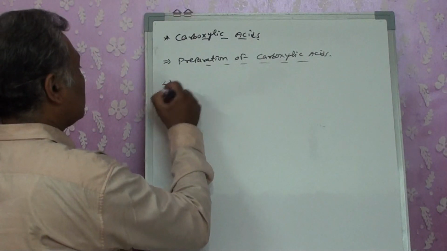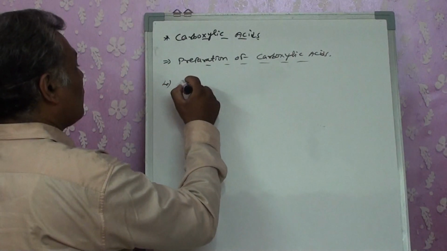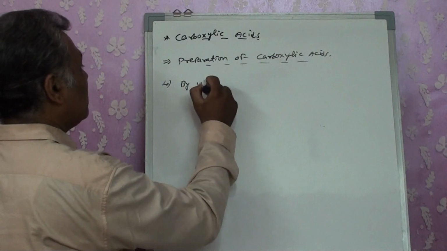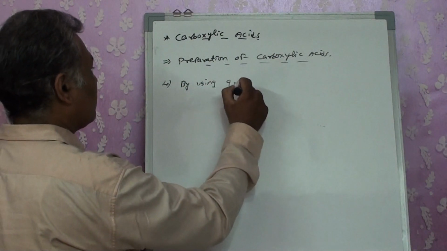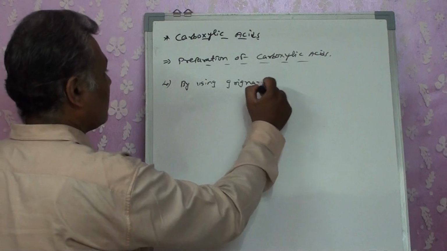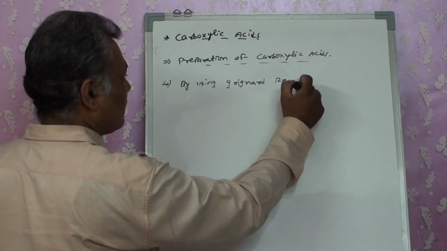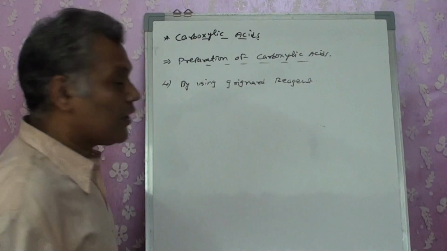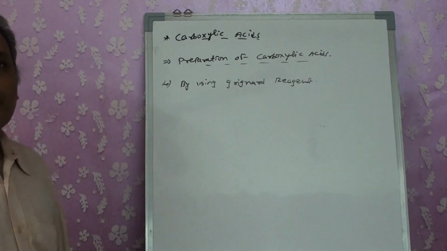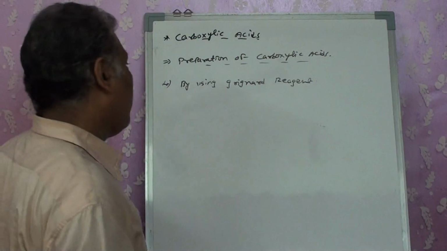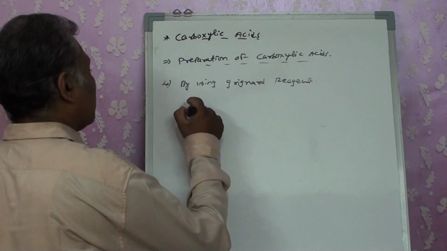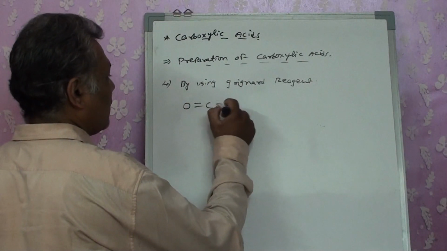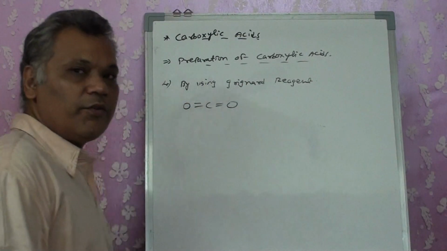The fourth reaction is by using Grignard reagent. Right? Now, while we are using the Grignard reagent, can you first of all identify which compound this is?